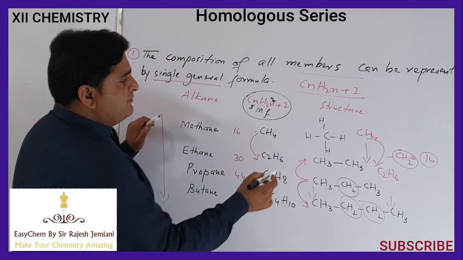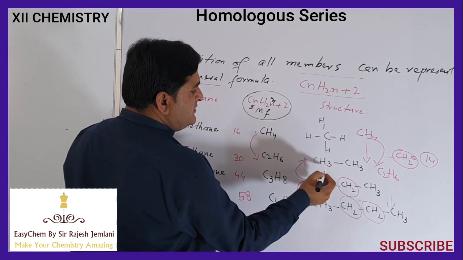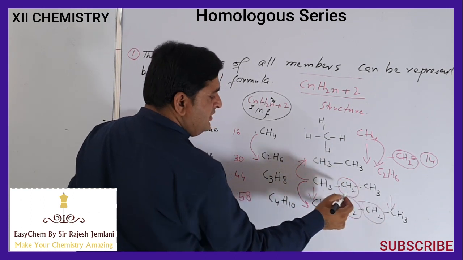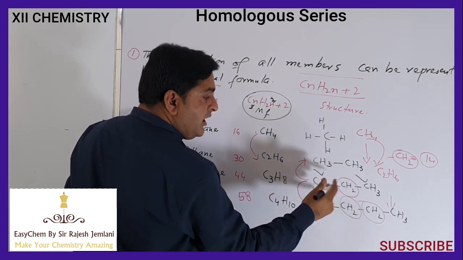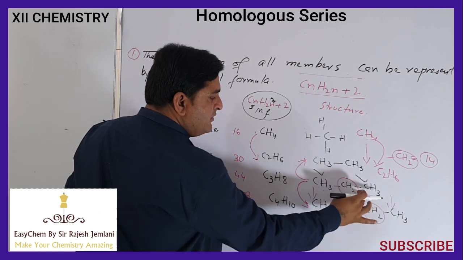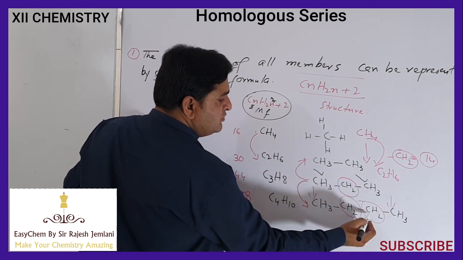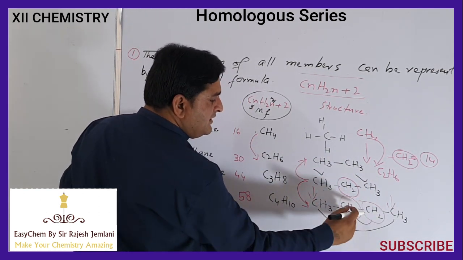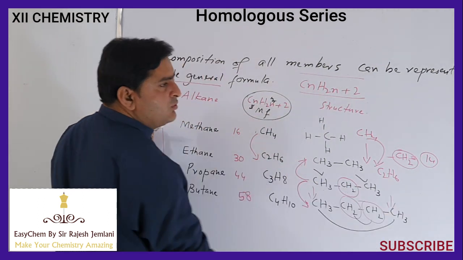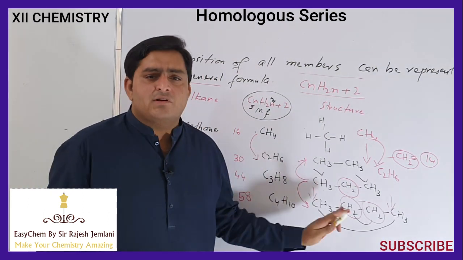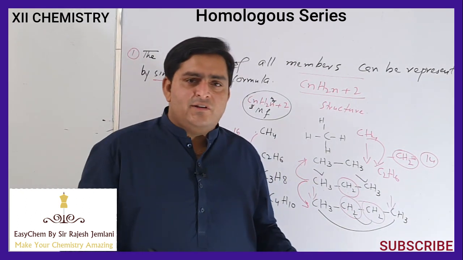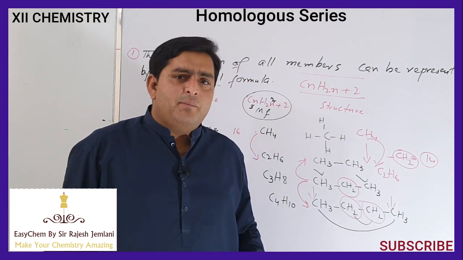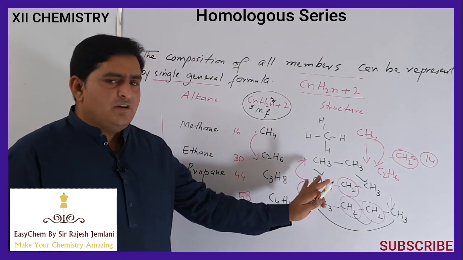The next one is that all members have the same structures. Notice that the structure of methane is CH4, the structure of ethane is CH3CH3, the structure of propane is CH3CH2CH3. So you find CH3 common in every member of the alkanes at the terminal position, and there is an addition of CH2, CH2, CH2. So the terminal carbons have the same structural feature. In between there is addition of CH2, CH2, CH2. In this way, they have the same structural features. No change in structure is seen when we move from one member to another, from the sixth member to the 15th member. Whatever the length of the chain, their structural feature will be the same.